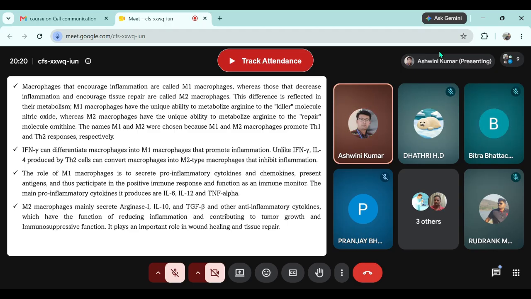And therefore, the first phase of open wound healing is hemostasis, not homeostasis, it's hemostasis. The second phase is inflammation. Before the bleeding stopped, the wound was open, so there are high chances of pathogens going inside. That's why the second phase of wound healing is inflammation.